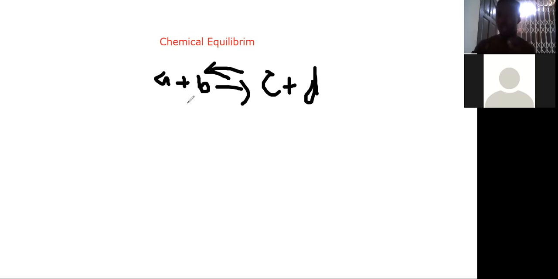That means the reactants, when they are formed into products, the products can also be broken down to form back the reactants. I hope I've made myself clear. And you use this reversible sign. That means it's reversible. It can be forward and it can also be backwards. So the reactants can go into product, and can also be reversed back to reactants again. Now, for instance, let me give a typical example.